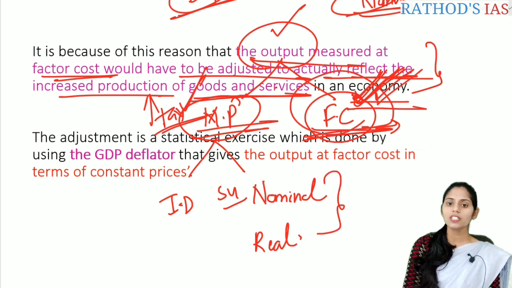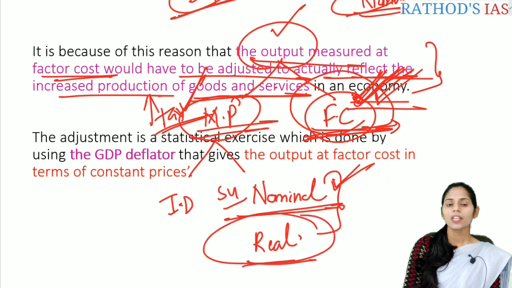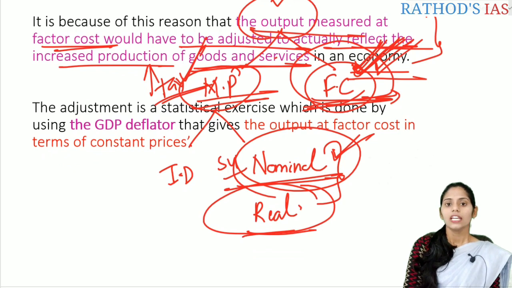What is the difference between nominal and real? Whenever we take inflation into consideration, that is called real. Whenever we do not, that is called nominal. The adjustment is a statistical exercise done mainly using the GDP deflator. It gives the output at factor cost in terms of constant prices.